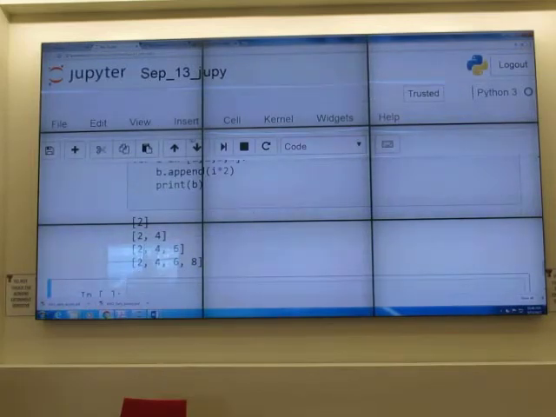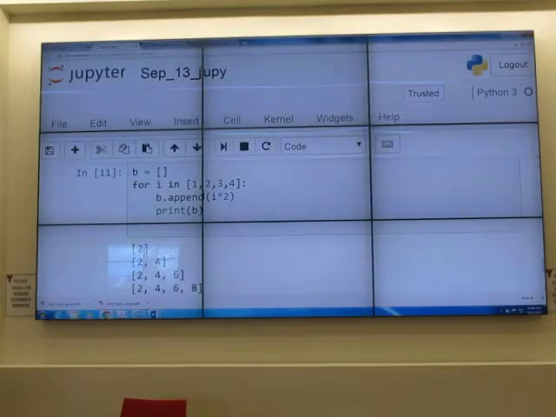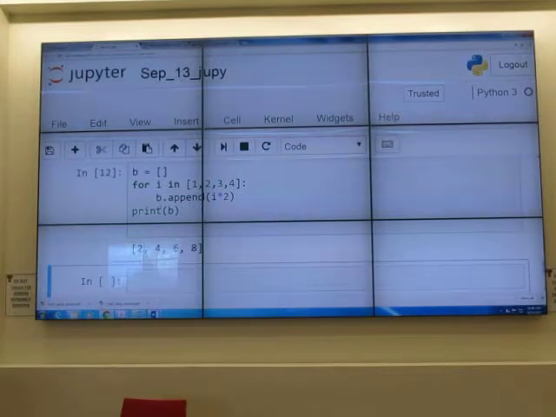See, when I add print B inside the for loop, first, once you append, B is a list, we have 2, and then B has 2 and 4, and then 2, 4, 6, and 2, 4, 6, 8. Question? Yeah, so what does that colon do? Oh, colon. Yeah. It's syntax. It tells that whatever comes after this is inside the for loop. If you indent. If you don't indent, this means the print statement is not in the for loop.